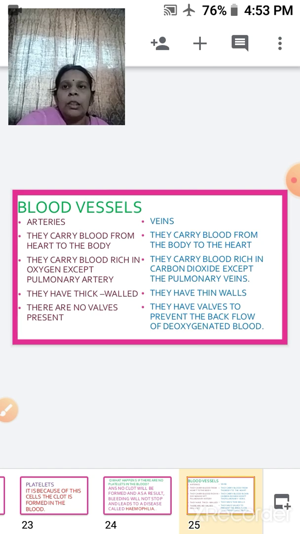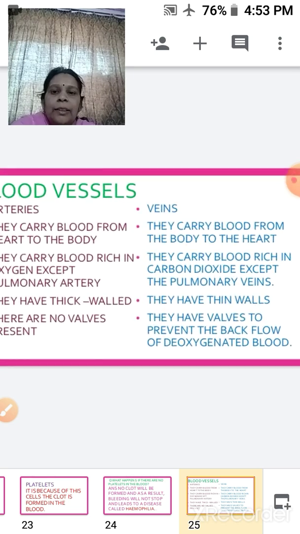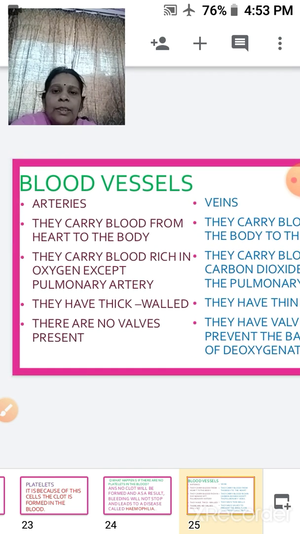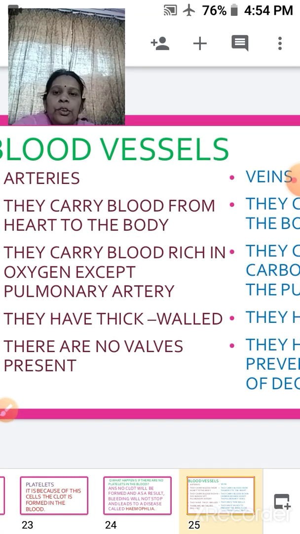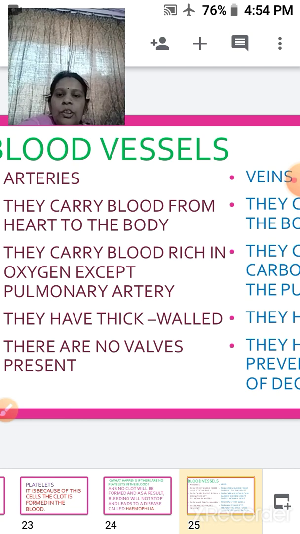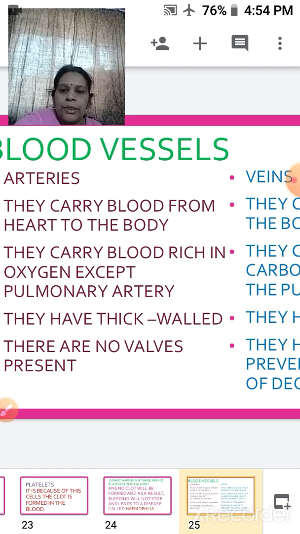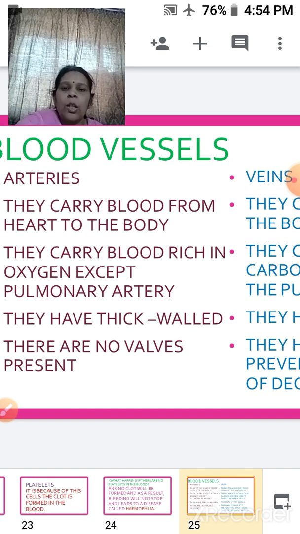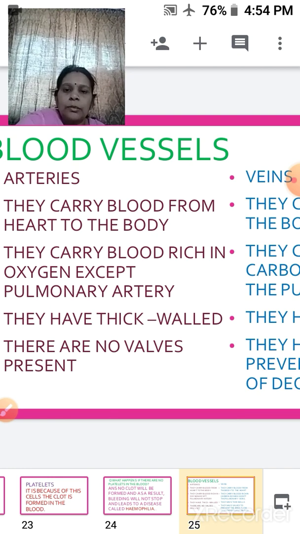This blood is carried through the vessels, and among the vessels we have two main vessels, that is your arteries and the veins. Arteries carry the blood from the heart, and it is rich in oxygen, except we have the pulmonary arteries. Rest all the arteries carry the oxygen rich blood. They have thick walls, but they do not have any valves.